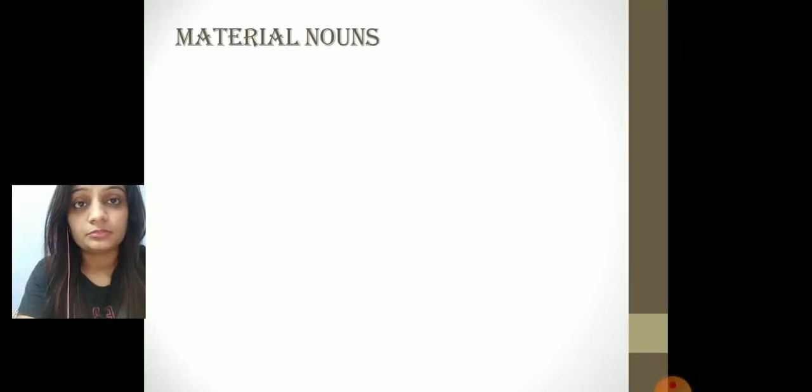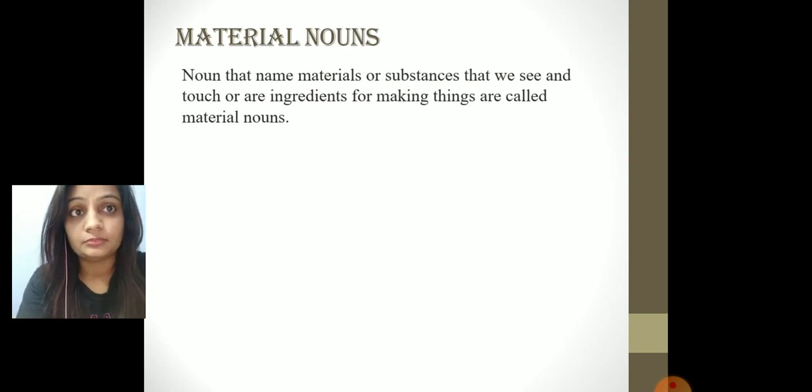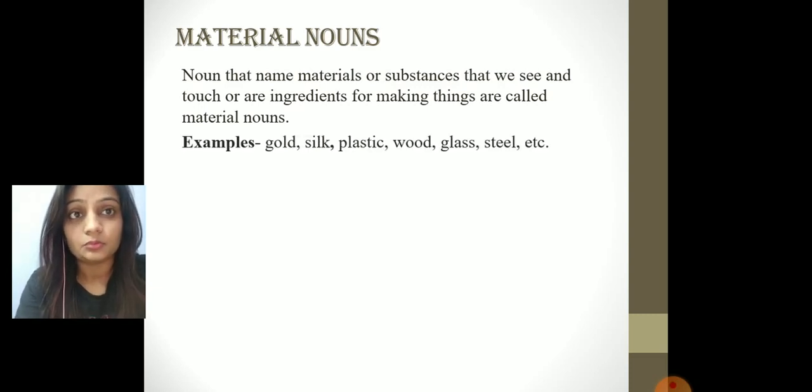Next comes your material noun. What is a material noun? Nouns that name materials or substances that we see and touch, or that are ingredients for making things, are called material nouns. Example, gold, silk, plastic. For example, furniture. How is it made up? It is made up of wood. So for furniture, the material noun is wood.